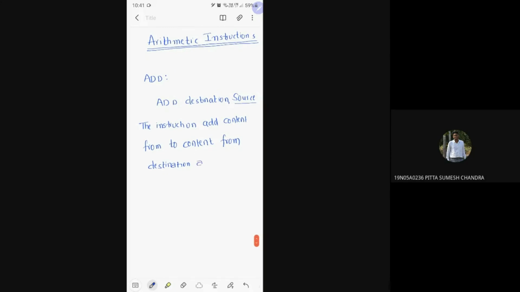And whatever result you get is stored in the destination only. The result is stored in the destination. Okay.